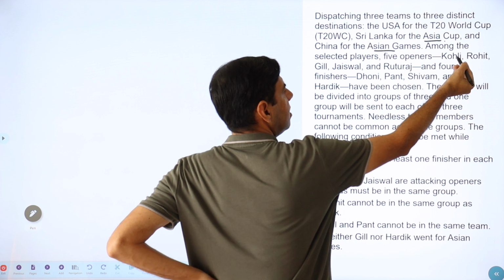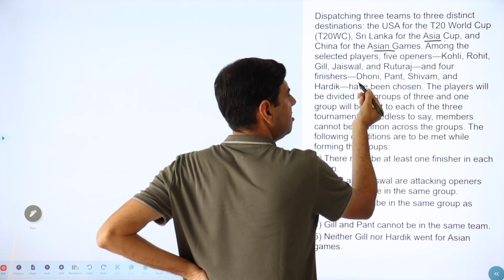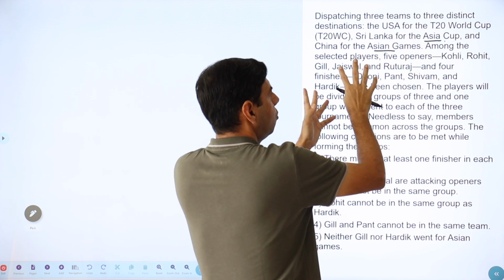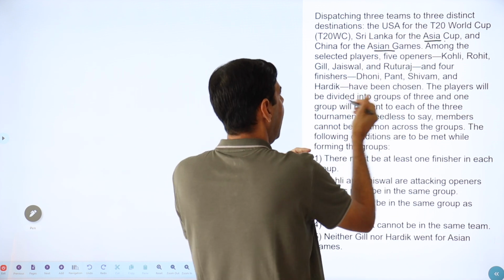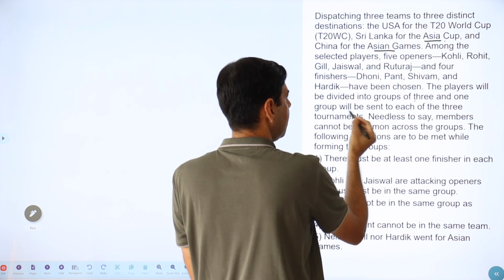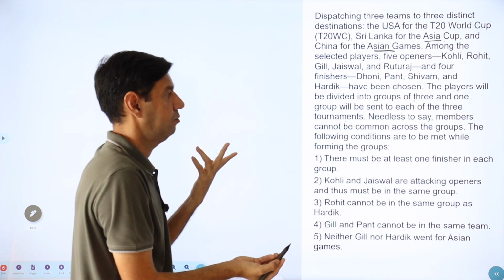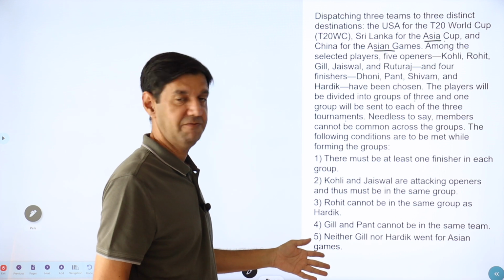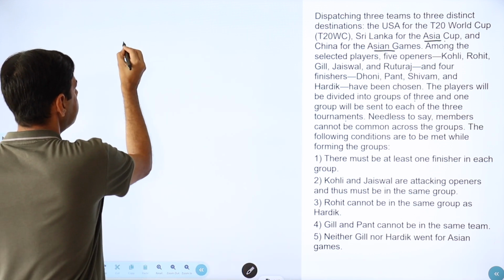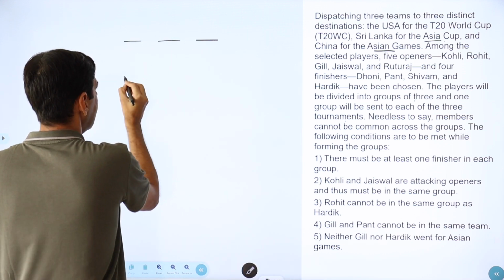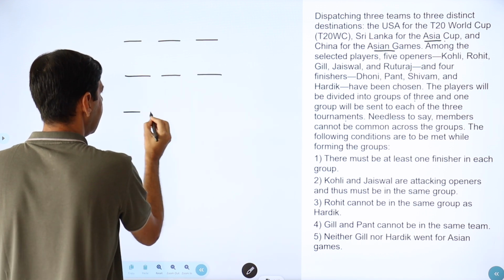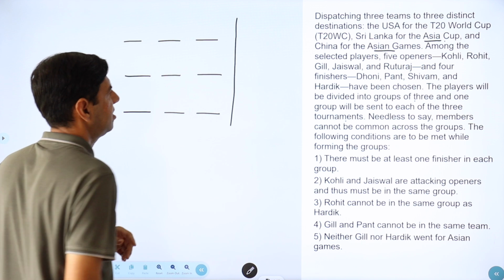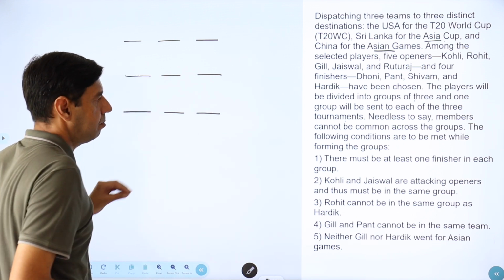There are 5 openers and 4 finishers. So there's a destination, there's a cup, there's an opener, there's a finisher, and the players will be divided into groups of 3, and 1 group will be sent to each of the 3 tournaments. The members cannot be common, and then there are certain conditions given here. So we have 3 groups of 3, and we need to also match them up with the destination and the cups.